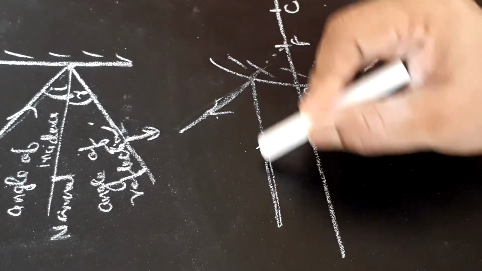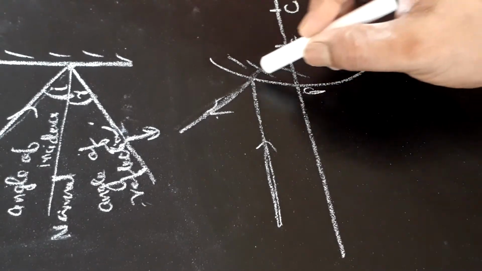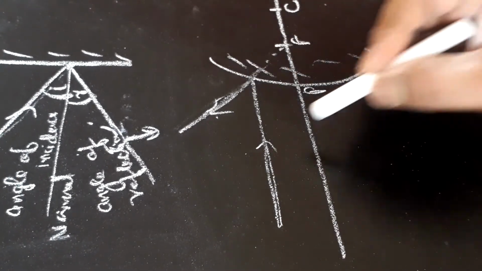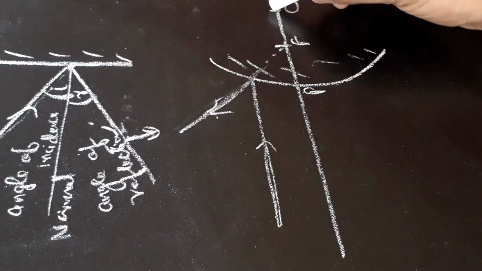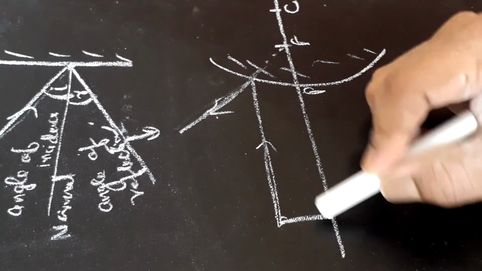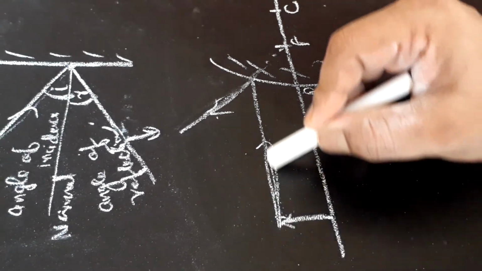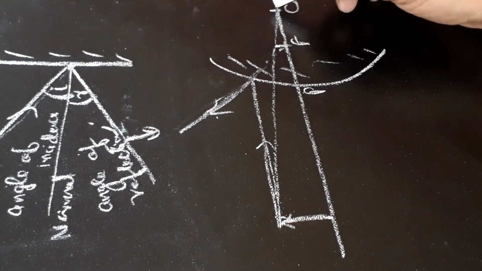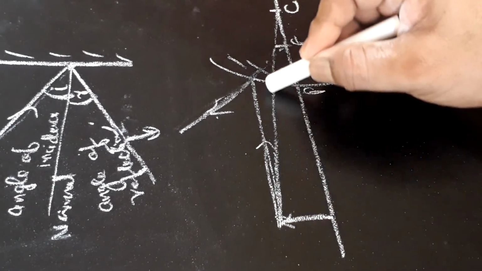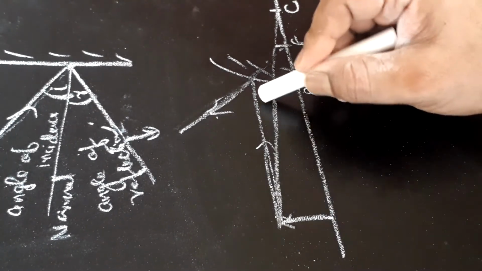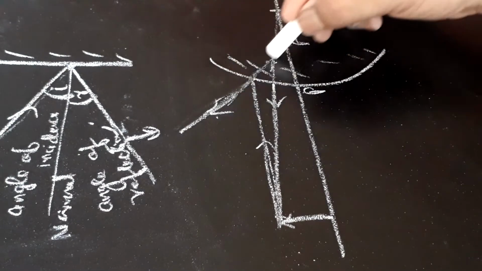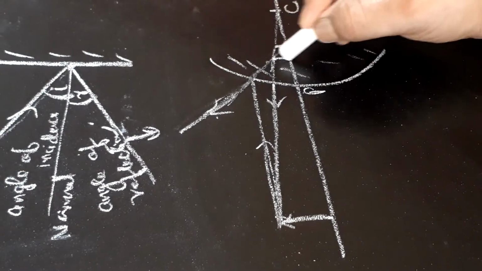Second ray we will draw pointing at this. This is our object placed here. We will draw a ray like this. This will get reflected along the same path. These two rays are intersecting at this point.